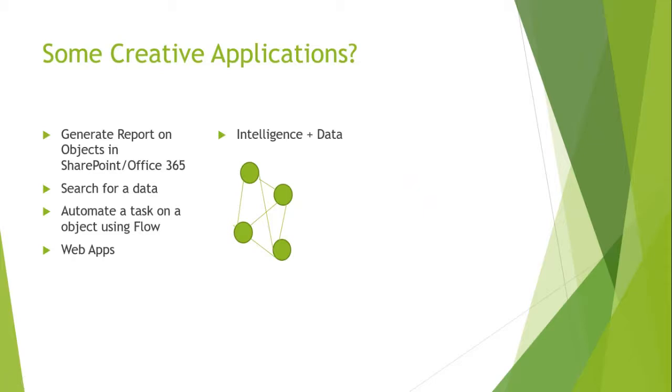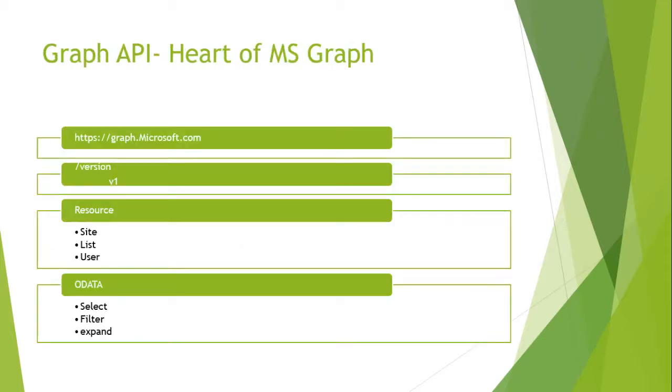So I have done around 100 plus applications, and there's a lot of improvements going on at the Microsoft site, and there's so many creative applications you can do. As of now, I'm just focusing on 4 main because these are the common repetitive requirements. So definitely first is the reporting, where you can report on objects in SharePoint or Microsoft 365. You can search for data, and you can automate a task using Flow, and you can do many web apps. So let's jump into the heart of Microsoft Graph.